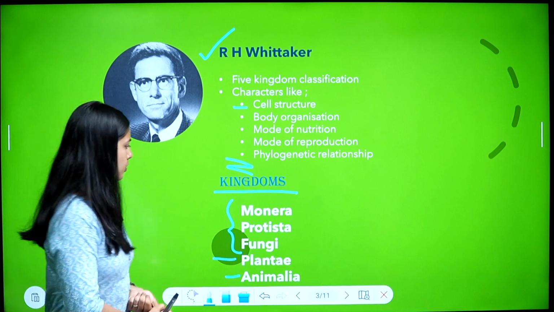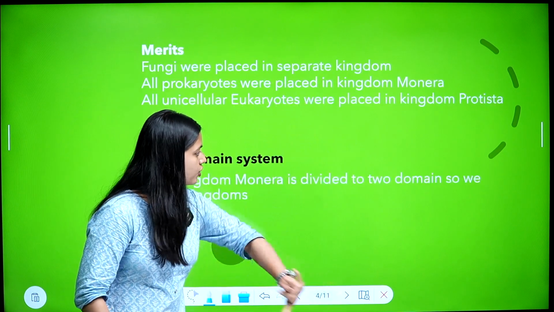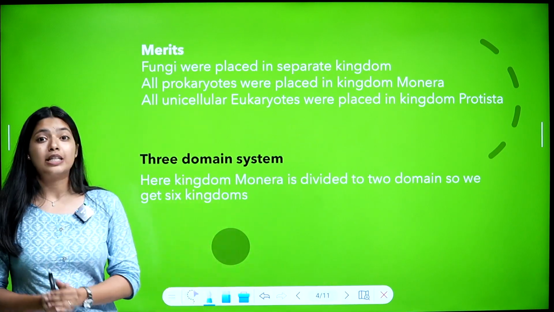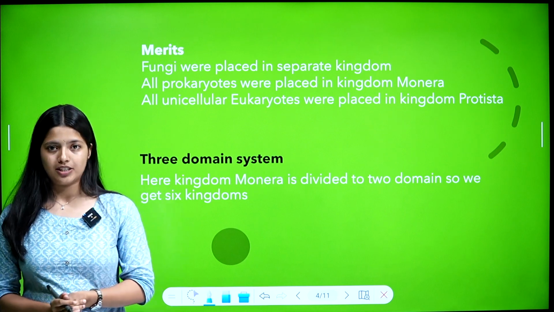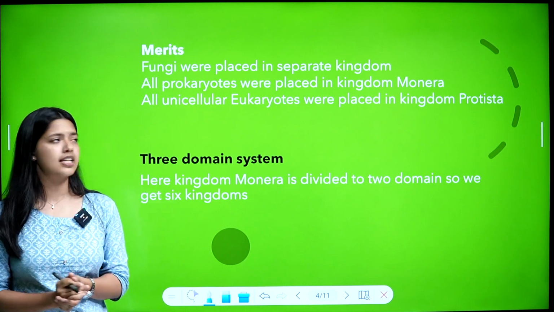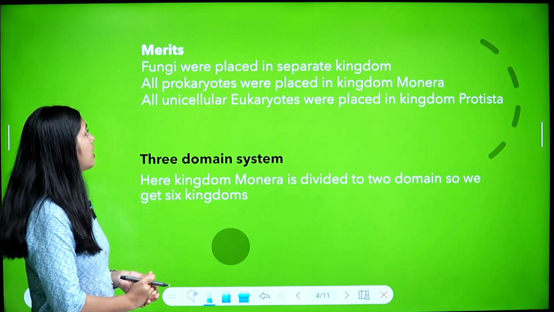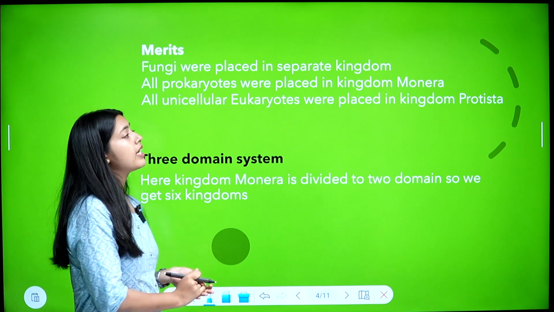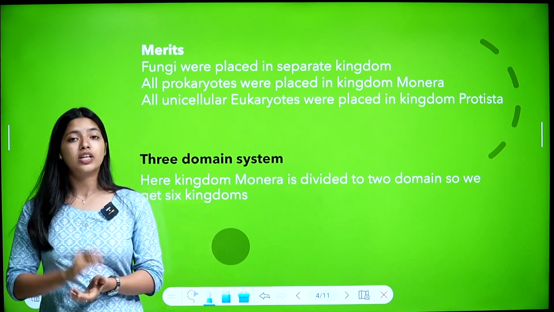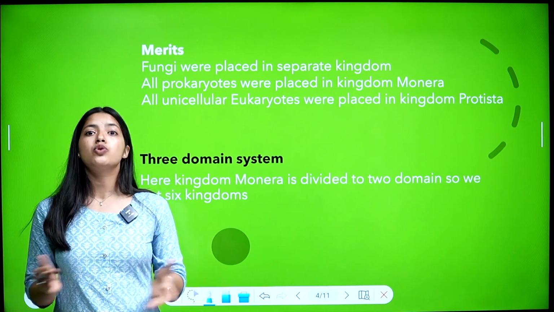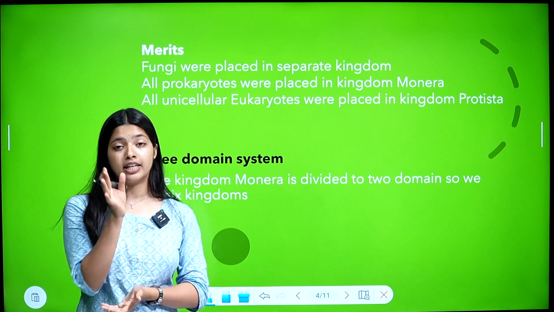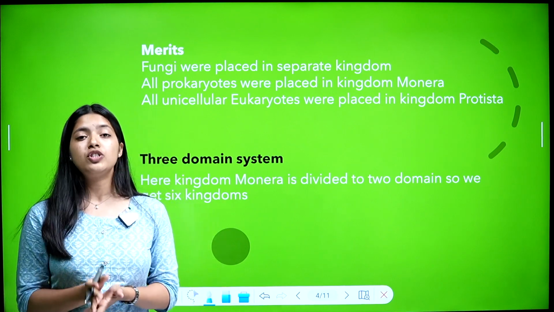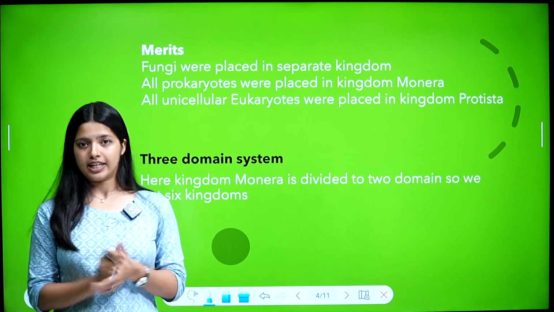So let's see the merits of Whittaker's classification. What were the merits of Whittaker's 5 kingdom classification? Fungi and plants were in separate kingdoms. In Linnaeus classification, fungi and plants were together, which was a demerit. So in Whittaker's classification, fungi and plants were in separate kingdoms.